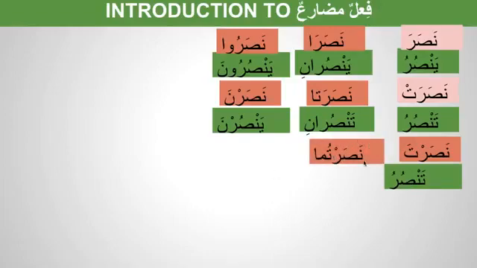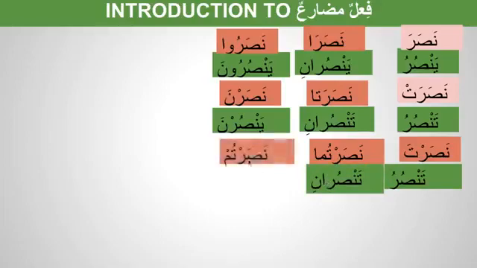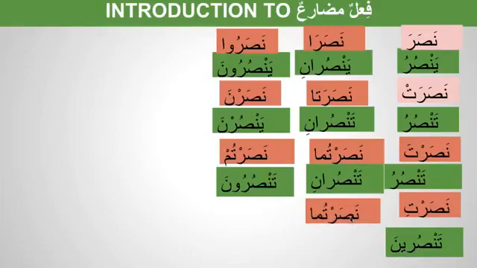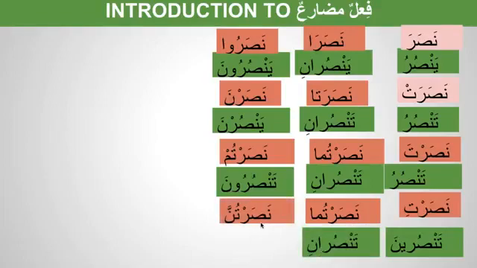Nasartuma huma will be tansurani. So alif muthanna, alif dual. And nasartum hum males, nasartum will be tansuruna. See, tansuruna. So waw is the fa'il to jam'u. So anti we say nasarti. How do we say in mudariya? We say tansurina. So we add ya and noon, tansurina. So it is anti. So antuma females, tansurani alif muthanna, and antunna nasartunna will be tansurna.